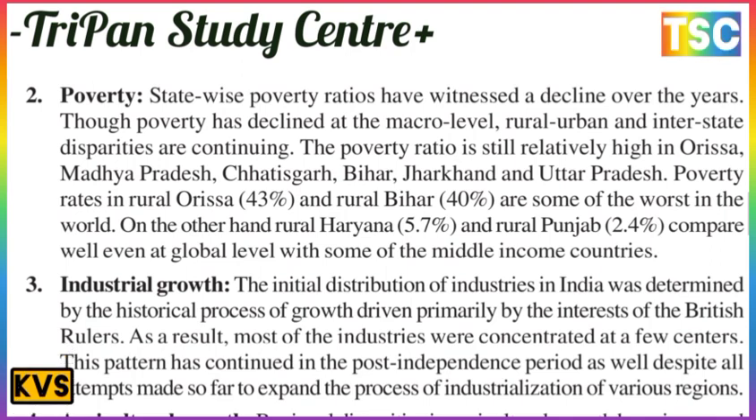Next, industrial growth. Initially, the distribution of industry in India was determined by the historical process of growth, guided primarily by the interests of the British rulers. As a result, most of the industries were concentrated at a few centers. This pattern has continued in the post-independence period as well, despite all the attempts made so far to expand the process of industrialization to various regions. This is important.